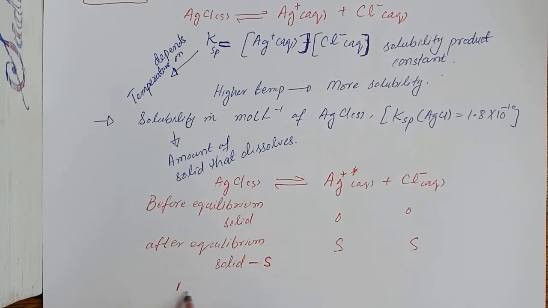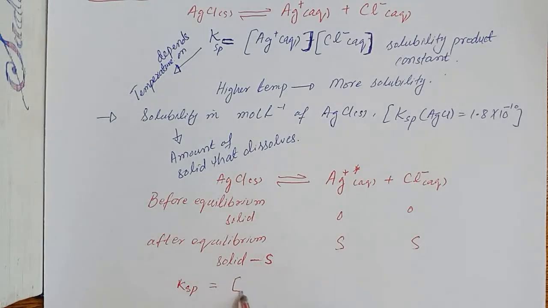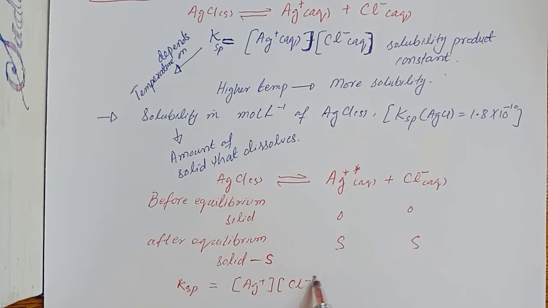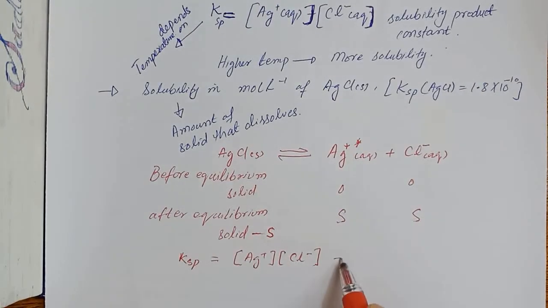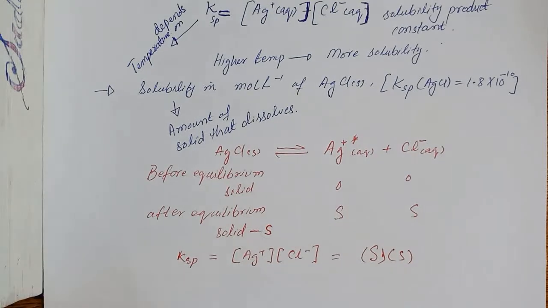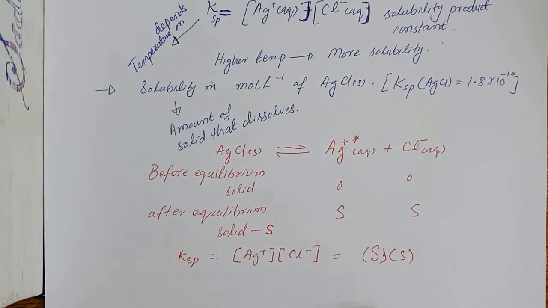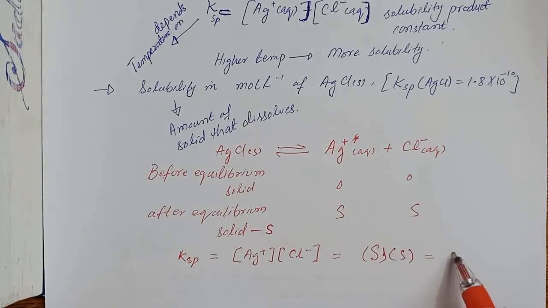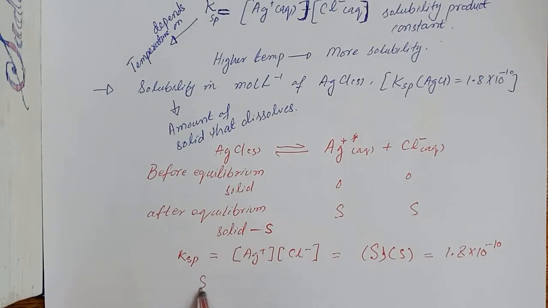So we need to reconsider the Ksp constant, that is actually equal to the concentration of the silver ion and the concentration of the chloride ion. So it means we need to multiply the values, where S is showing the amount that has been dissolved, and the Ksp value is provided, that is 1.8 into 10 to the power minus 10. So now we can calculate the value of S,